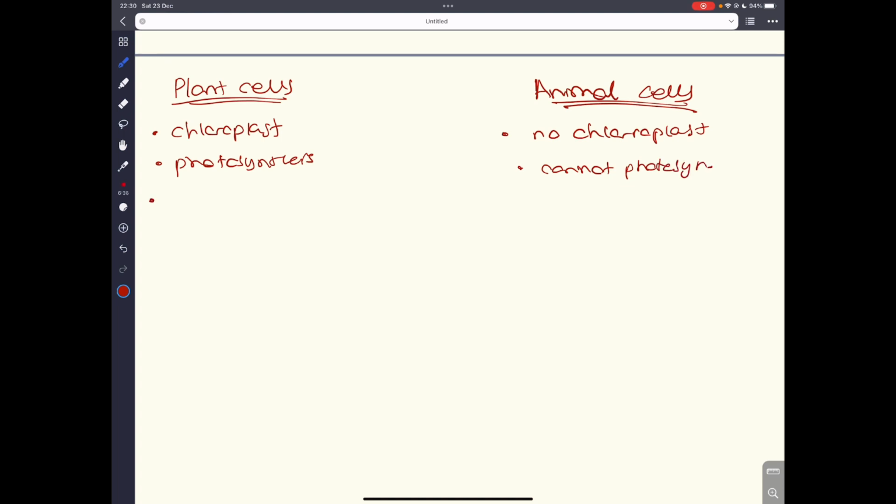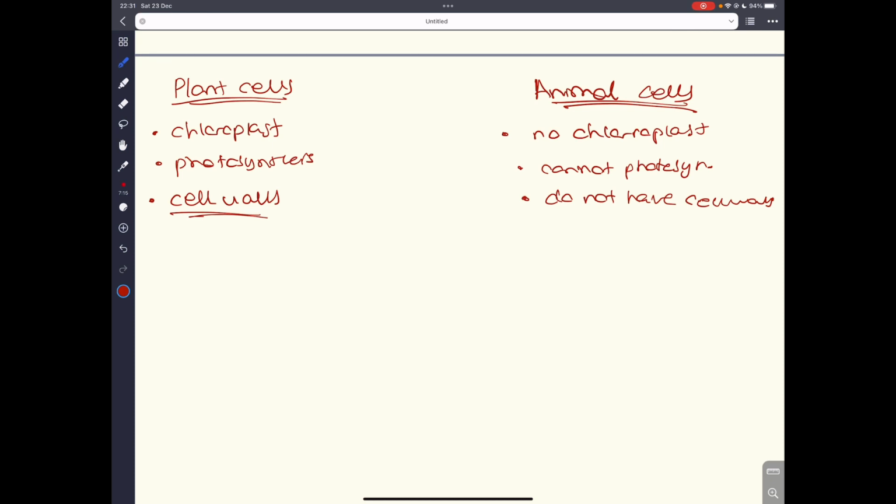Right? And then we also can say that plant cells have cell walls in their individual cells, while animal cells do not have cell walls. Now this is a very important function of plant cells, because plant cells have cell walls so that they can actually retain their cell shape and cell size, so that the cell will not burst if you place a cell inside a hypertonic solution. In other words, a solution which is very concentrated.